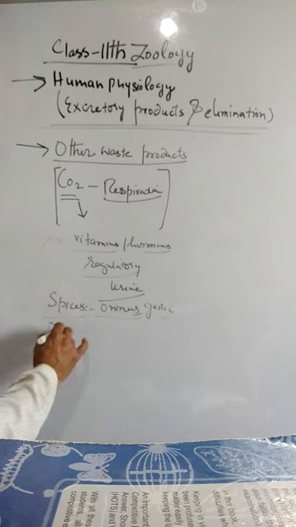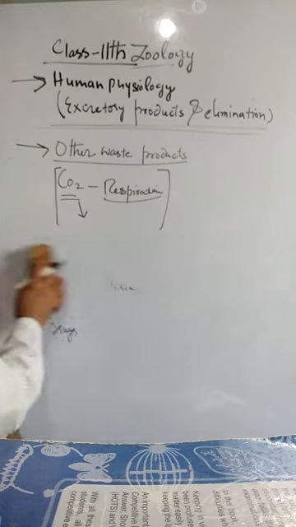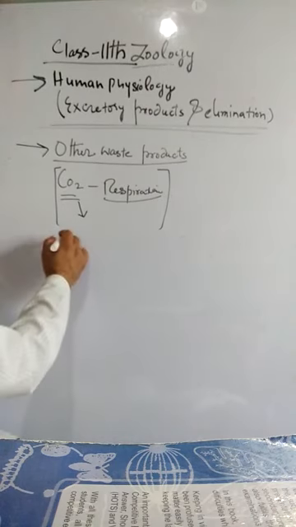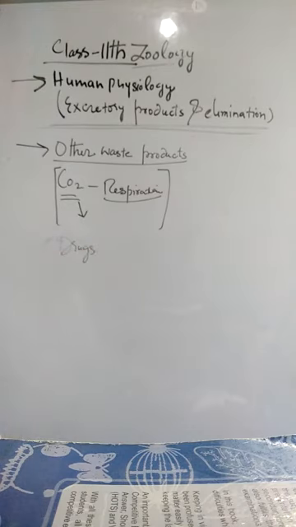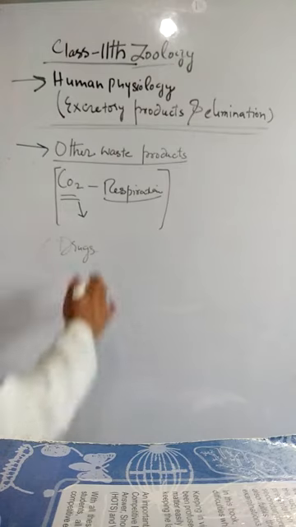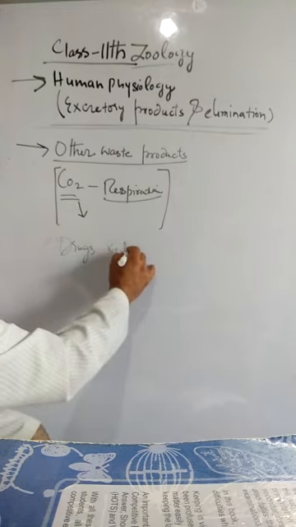So far as drugs are concerned, drugs are also classified sometimes as excretory products in addition to other waste products. These are eliminated by the kidneys.